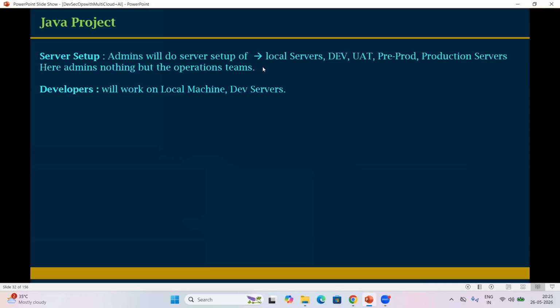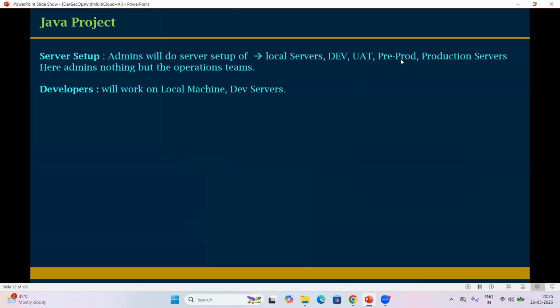When we talk about servers, we have different sets of servers available: local servers, development servers, UAT servers, pre-prod, and production servers. So why do we require different sets of servers? Why are we using different environments? Because developers develop the code on development servers. Once development is completed, testers test the code on UAT or QA servers. Once testing is completed, we deploy the application on pre-prod before going to production.